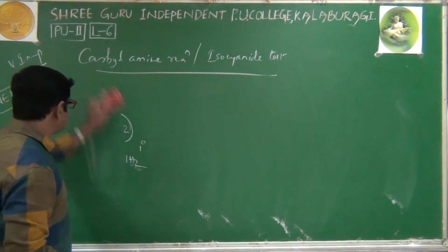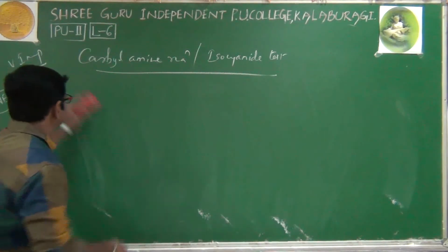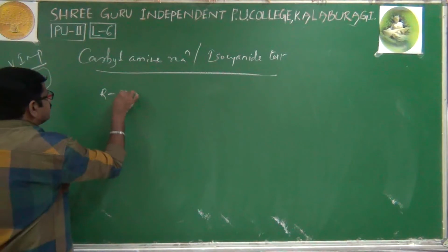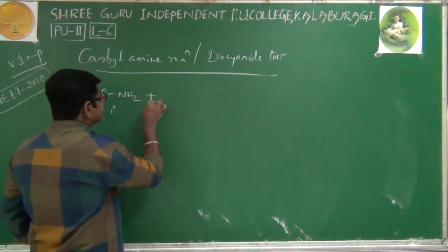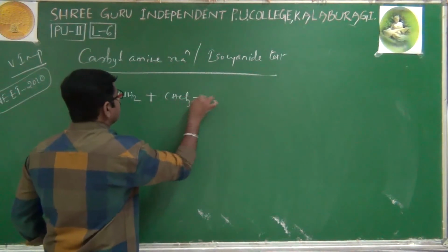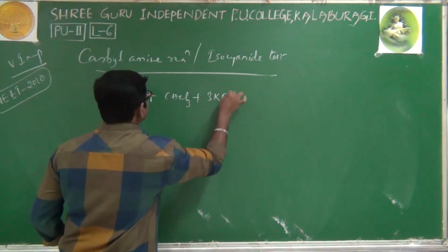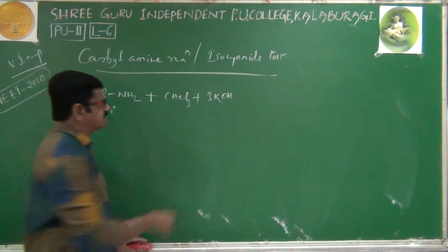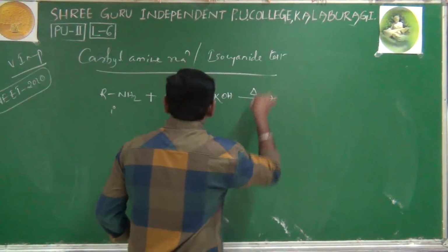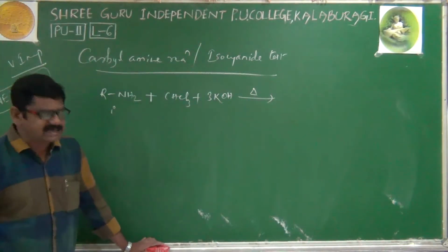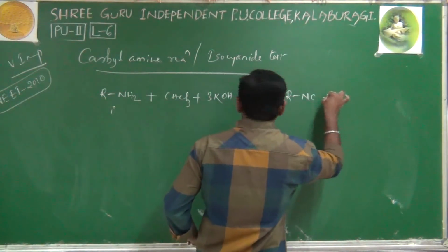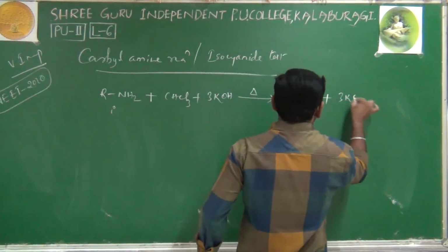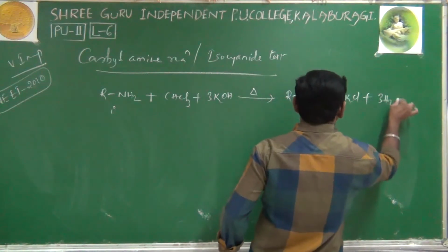Right. Now I will give you the general equation. R-NH2, I have taken any one primary amine. When a primary amine is heated with chloroform and alkali, 3 moles of NaOH or KOH, then immediately during the heating, RNC plus 3KCl plus 3H2O.